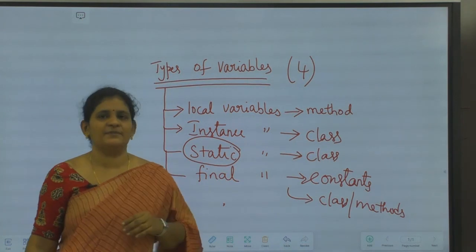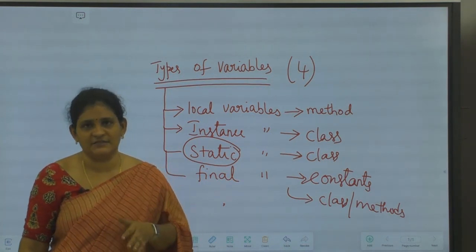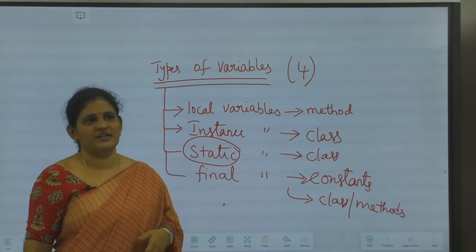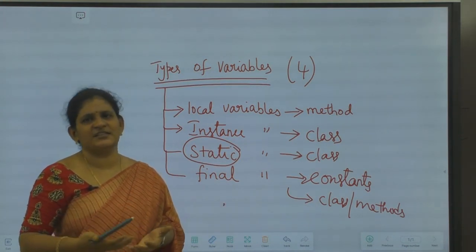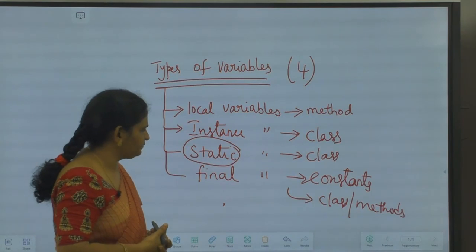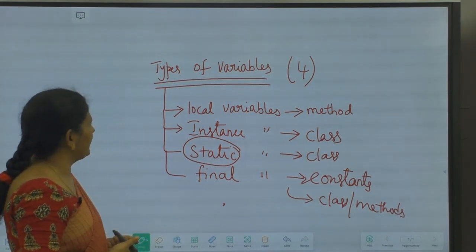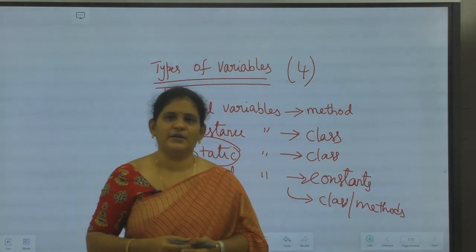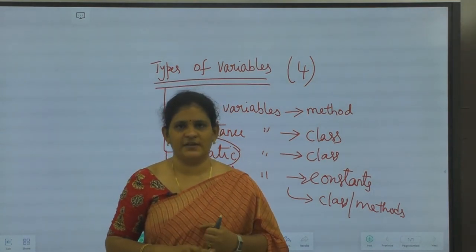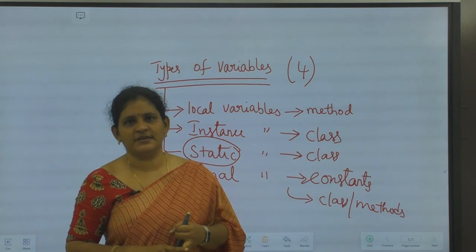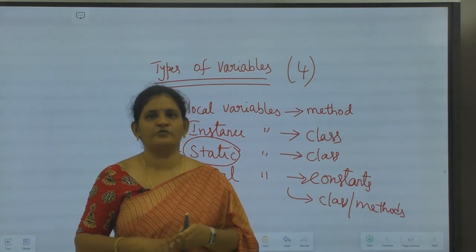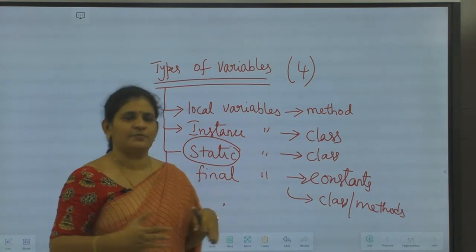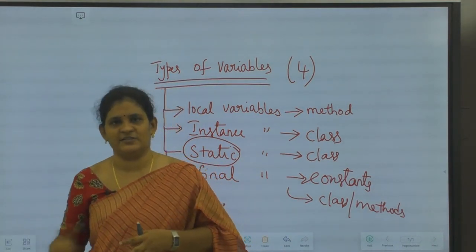Final variables are nothing but constants. If you want to define any constants, we'll be using the final keyword, and we can use it inside the class and inside the methods. So these are the different kinds of variables in Java. That's all about the variables concept. We have seen what a variable is, how many types of variables there are, and how to declare and define a variable. How we'll be using these variables in programming, we'll cover in the next lecture.